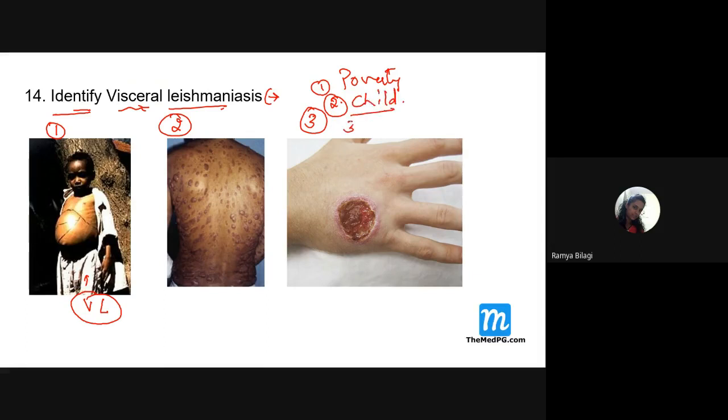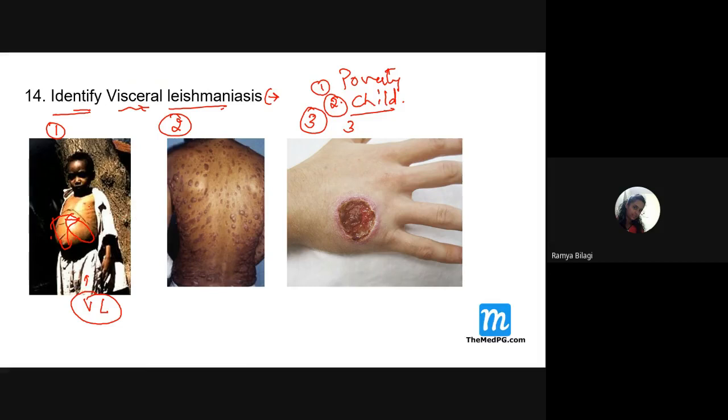What is the next point, students? Look at the abdomen. It is fully swollen over here. Spleen is also enlarged. Liver is also massively enlarged, both the organs are enlarged over here.